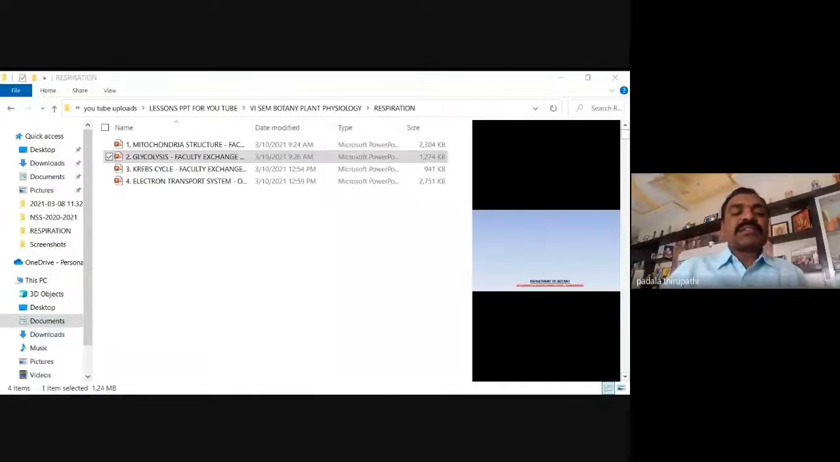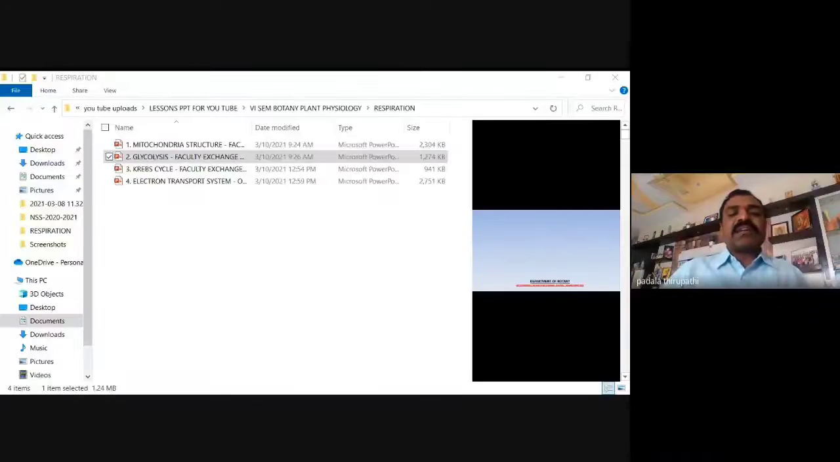So glycolysis means the glucose molecule is going to break down to form 2 moles of pyruvic acid. One glucose molecule, a 6 carbon compound, is going to break down into 2 pyruvic acid molecules. So that is the process of glycolysis.